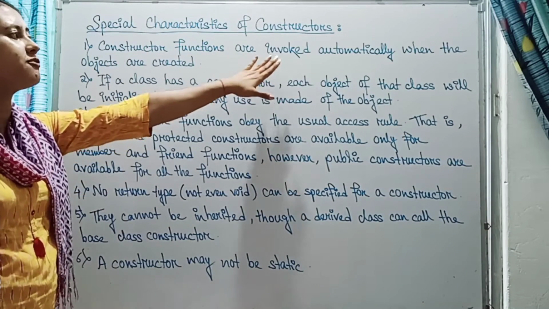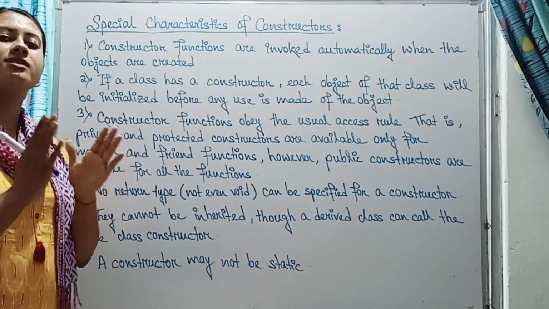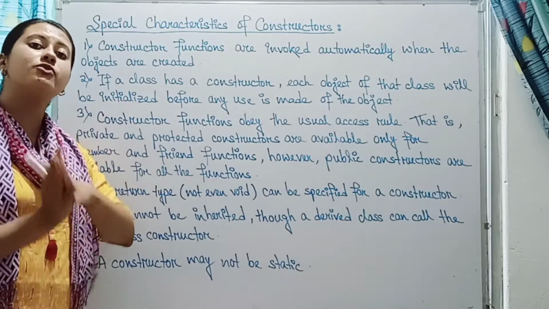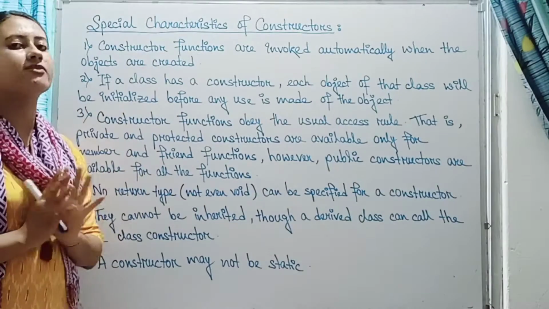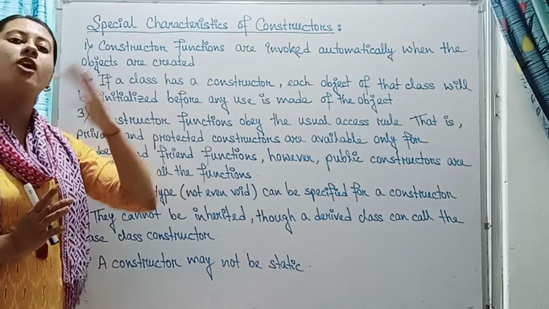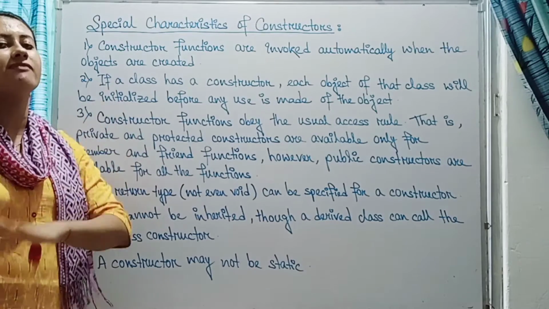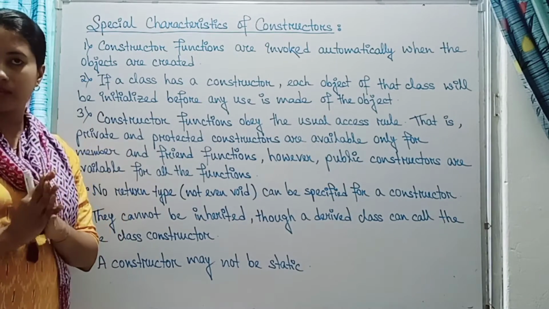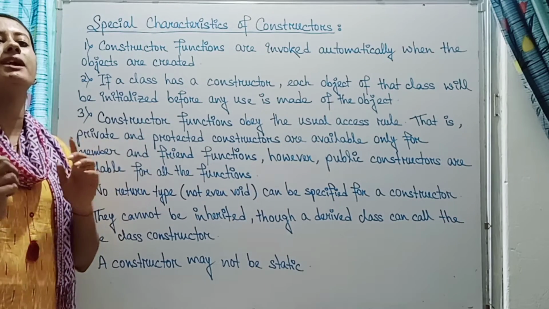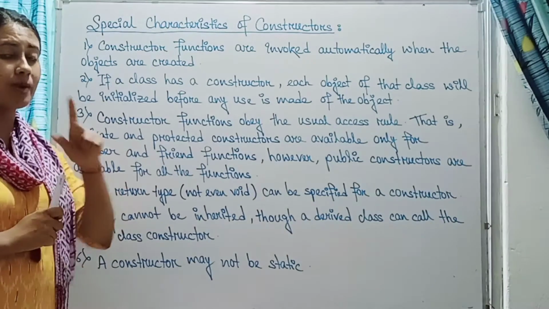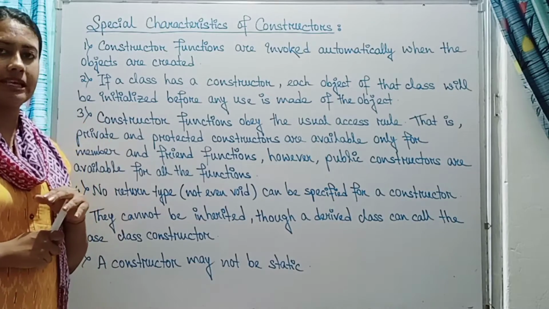Constructor functions are invoked automatically when the objects are created. That we know: constructors are invoked when the object is created. Based on the type of the object, a constructor will be invoked. If the object does not have any parameter, then the default constructor will be invoked, and if the object has some parameter passed by the user inside it, then it will invoke the parameterized constructor. So in different situations, depending upon the object, the constructor will be invoked. But remember that whenever we create an object, the constructor is invoked.